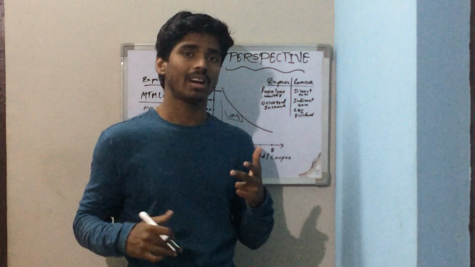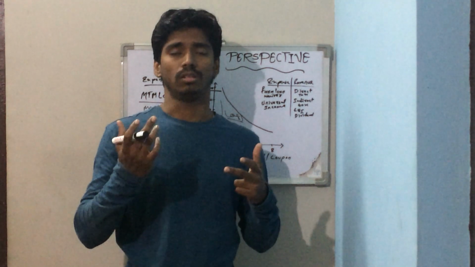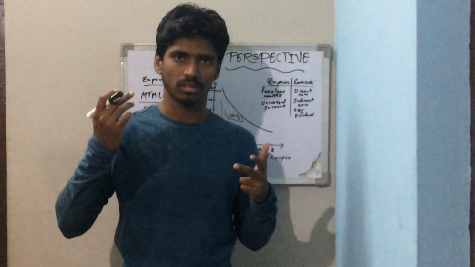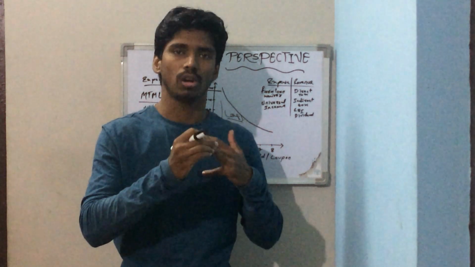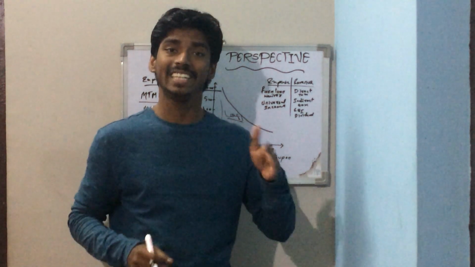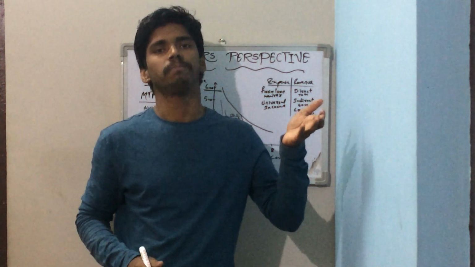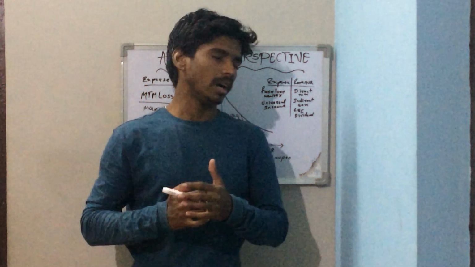So when we again go for a bond raising program, we are raising the supply. What that does is the bond price will fall, and when price falls, what happens? The yield goes up, right? The yield is going up.